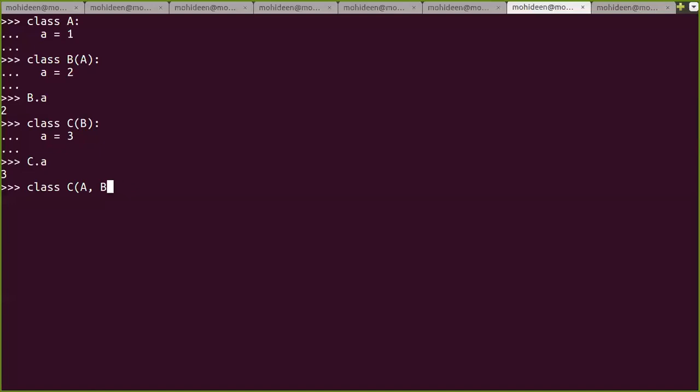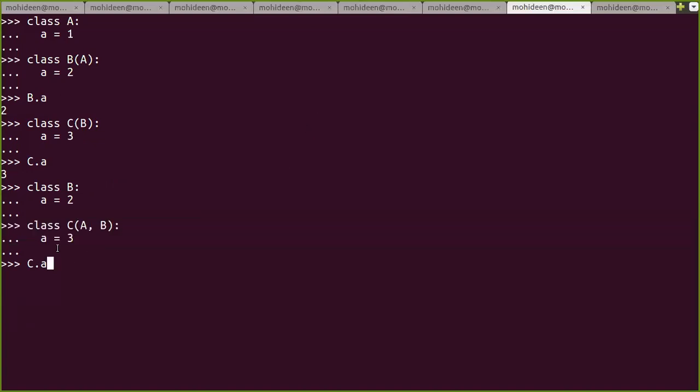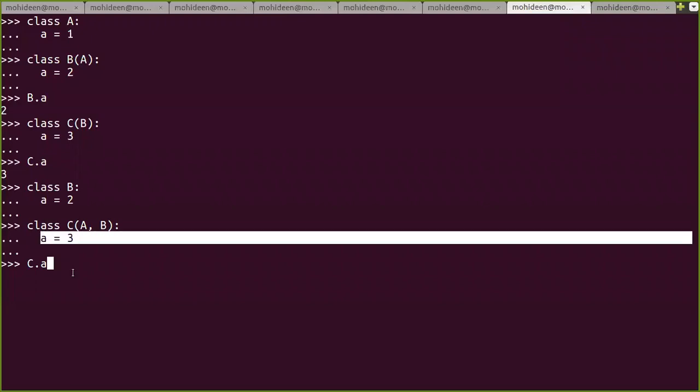So you might get confused. I'll create B2. Okay. Class C, A, comma, B. When I say A equal to 3, you all know the answer will be 3, right? Correct. So this is multiple, right? Yes. This is multiple. What will be the answer? The least will be there. The answer will be 3. So there is no doubt.